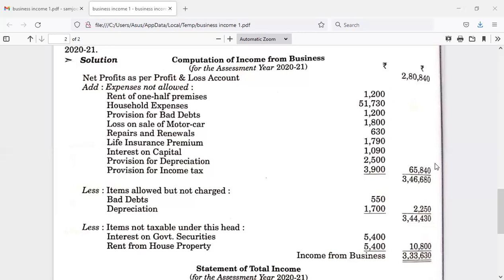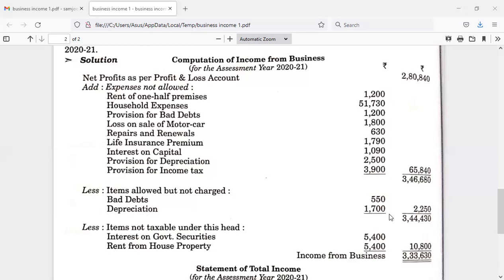If we add the 65,840 to 2,80,840, we'll be getting 3,46,680. And from this amount, we are supposed to deduct items allowed but not charged so far. First, bad debts amount to 550, and depreciation 1,700, and the total amounts to 2,250.